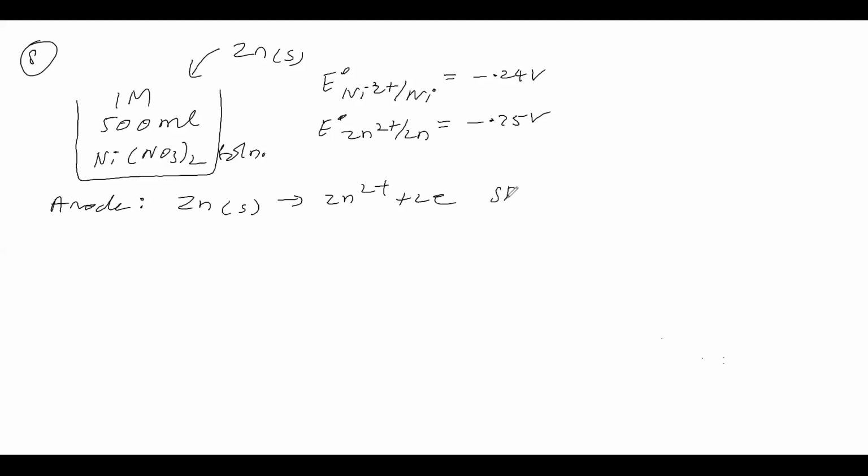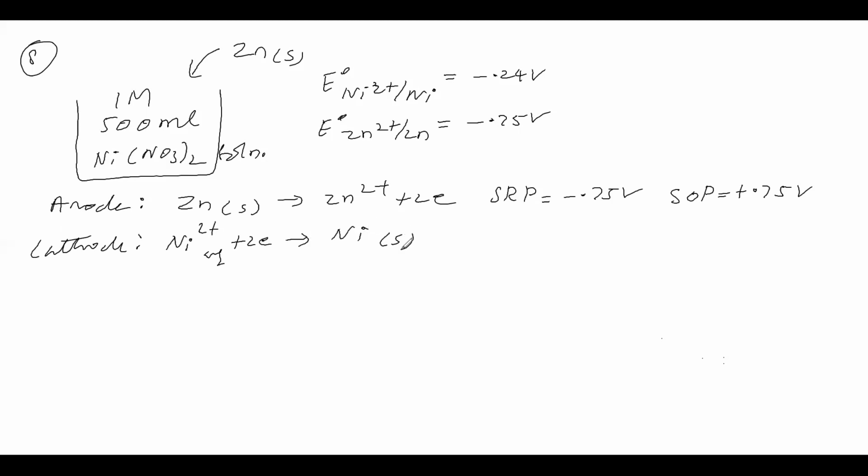For this, the SRP is minus 0.75 volt. If you want SOP, you have to take plus 0.75 volt. Then the cathodic process: at the cathode, Ni2+ aqueous takes 2 electrons and becomes nickel. It is a reduction, and the SRP is minus 0.24 volt.